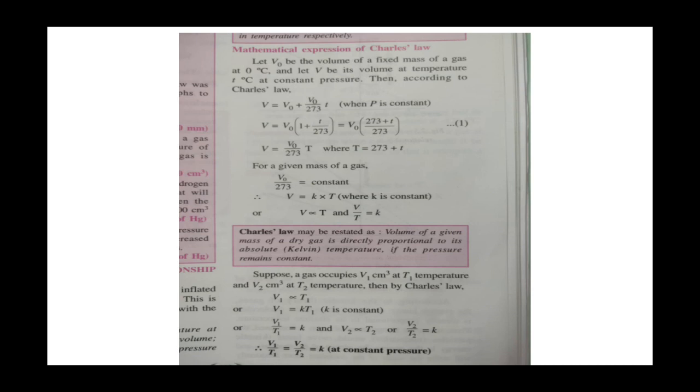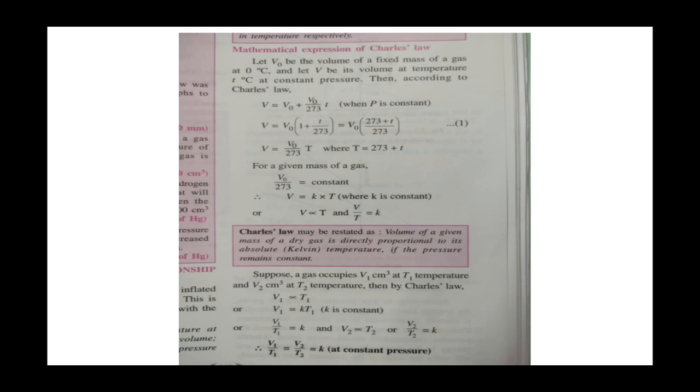Then according to Charles' law, V is equal to V naught plus V naught upon 273 into T, where P is constant. Now V is equal to V naught into (1 plus T by 273), and when you take the LCM you get V is equal to V naught upon 273 into capital T, because capital T, the absolute temperature, is equal to 273 plus T. When you set the equation, it will be V is equal to K into T, or V is directly proportional to T, or V by T is equal to K.